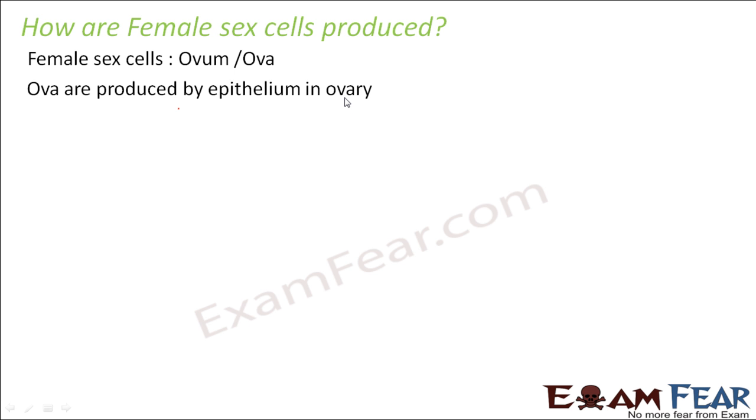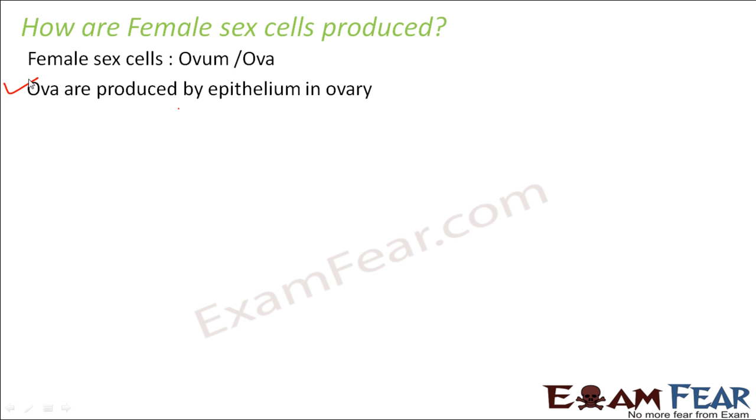Now the ovary gets matured only by puberty. So when a baby girl is born, the ovary is not matured, therefore the egg cells are not released from the ovary. Only when the girl reaches puberty, that is when her menstrual cycle starts, the ovary gets matured, and when the ovary is matured, the ova get released.